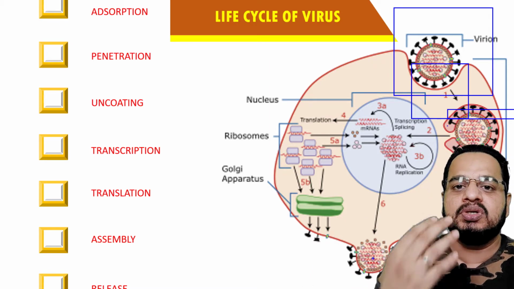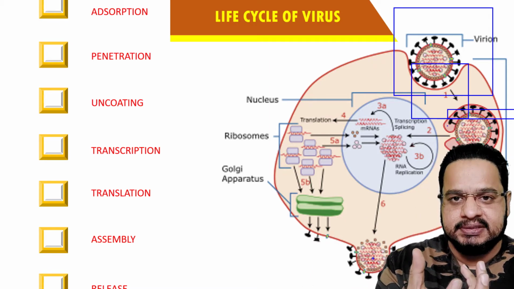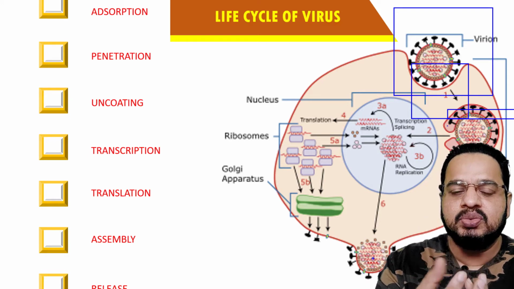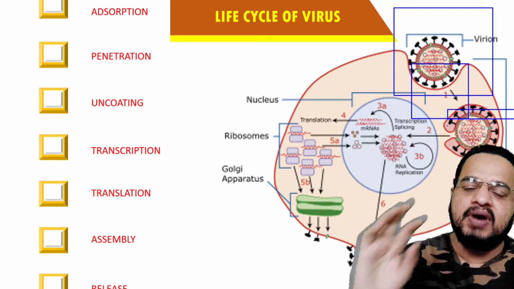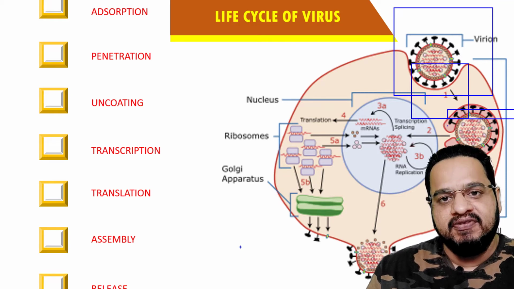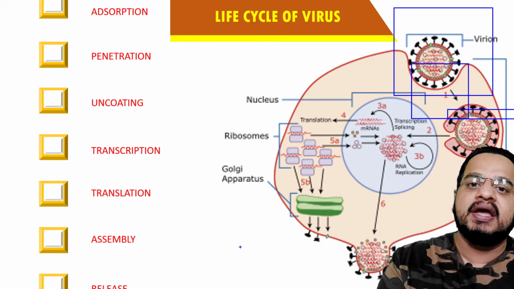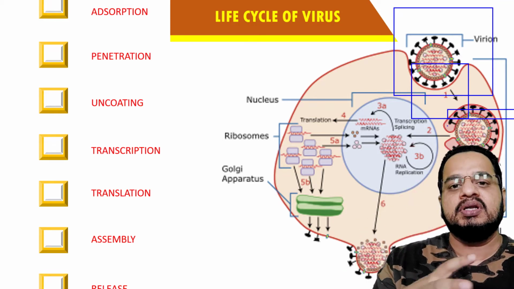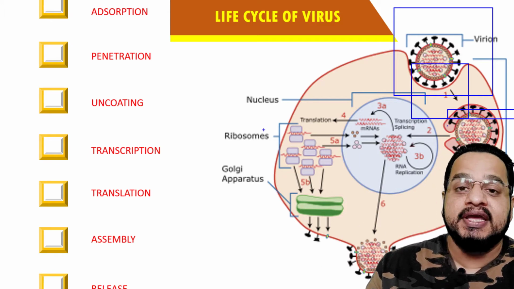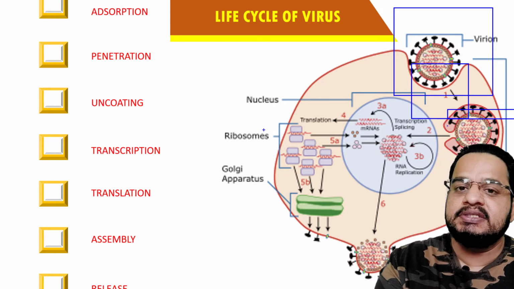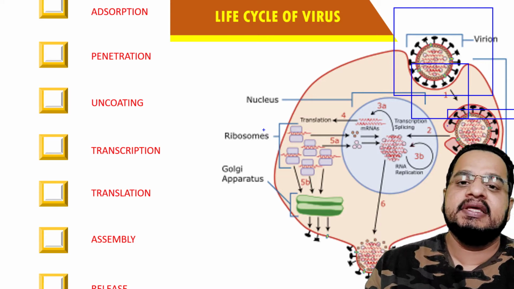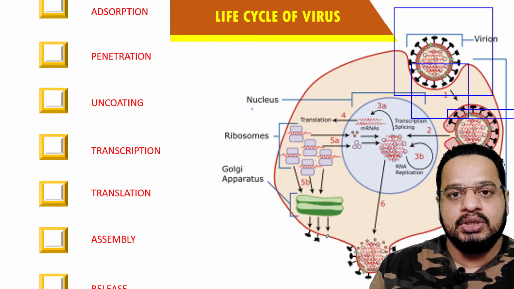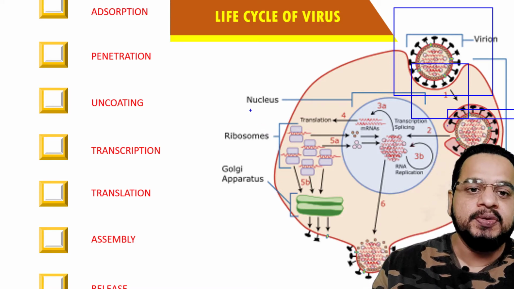This host cell is my cell, that is, the human cell, let us assume this one, and into this human cell this particular virus is going to get infected, understand, and from one virus another virus, that is the multiplication of the virus, will take place using this mechanism. This mechanism we have already discussed in detail in the other class. You can have a look at that particular video.